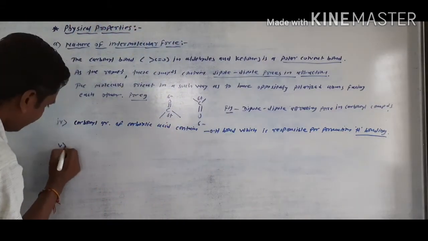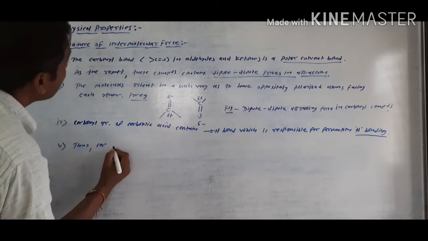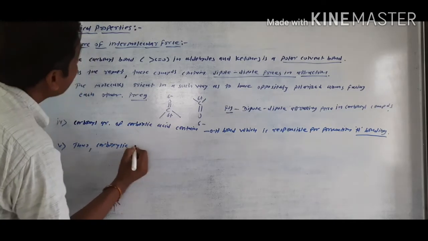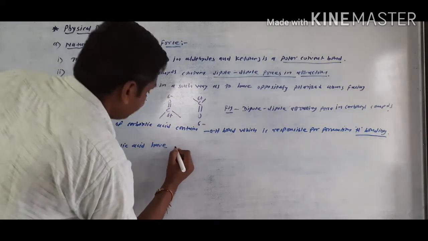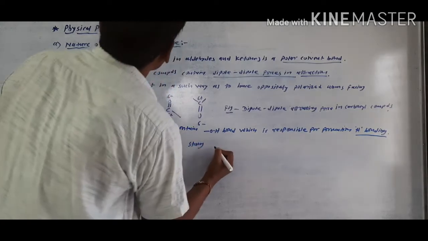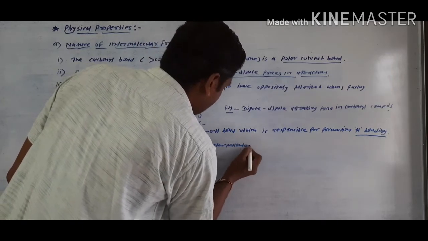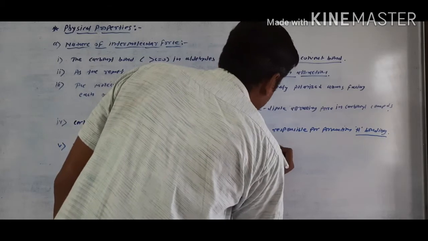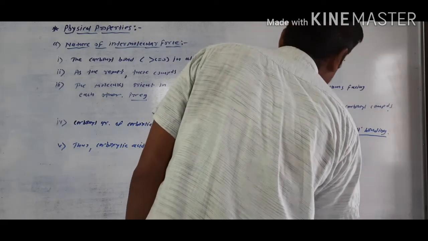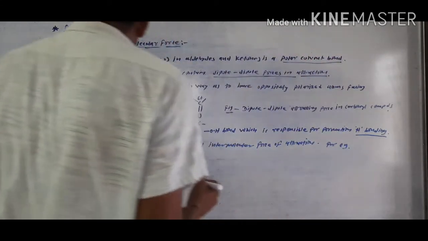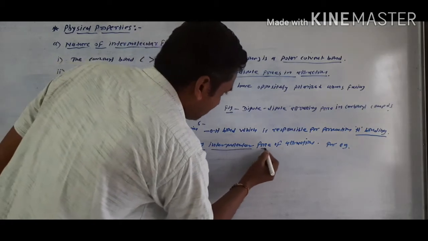And fifth point is important here. Thus, carboxylic acids have strong intermolecular force of attraction.